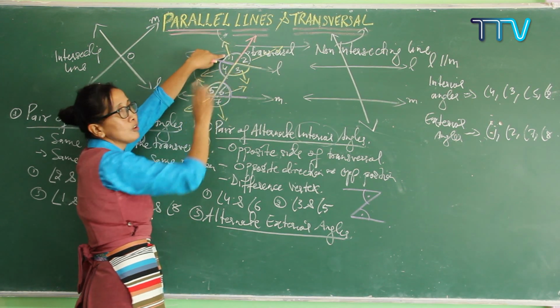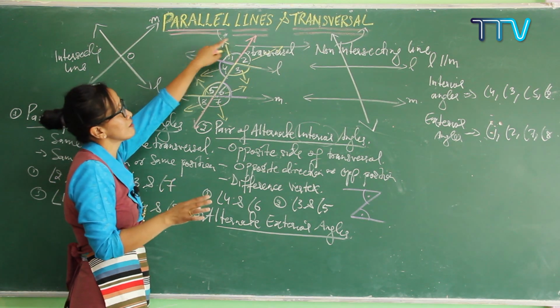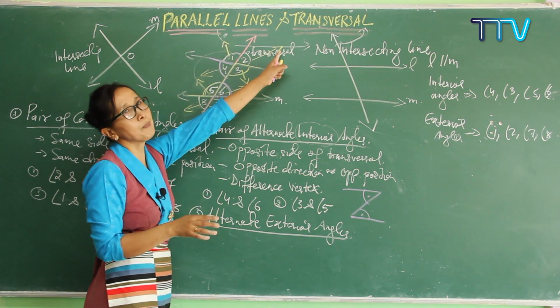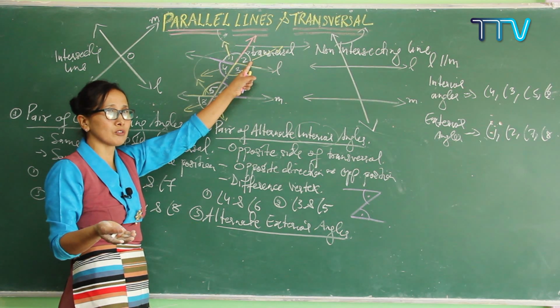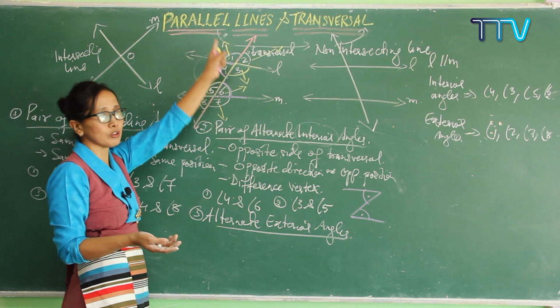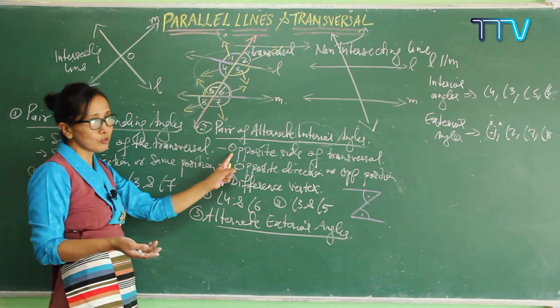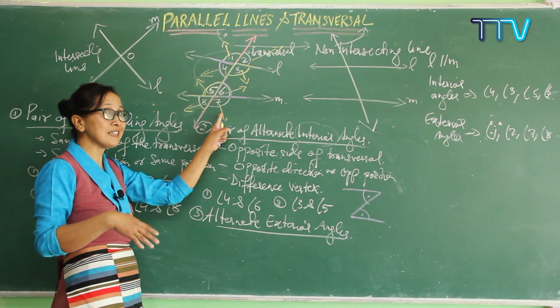But 1 and 2 are not the pair of alternate exterior angles. Why? Because they have the same direction. Both are going up. So that means this cannot be the pair of alternate exterior angles. So what could be? So this one, 1 and 7, because of opposite direction. This ray goes up, this ray goes down. So 1 and 7 are called a pair of alternate exterior angles.